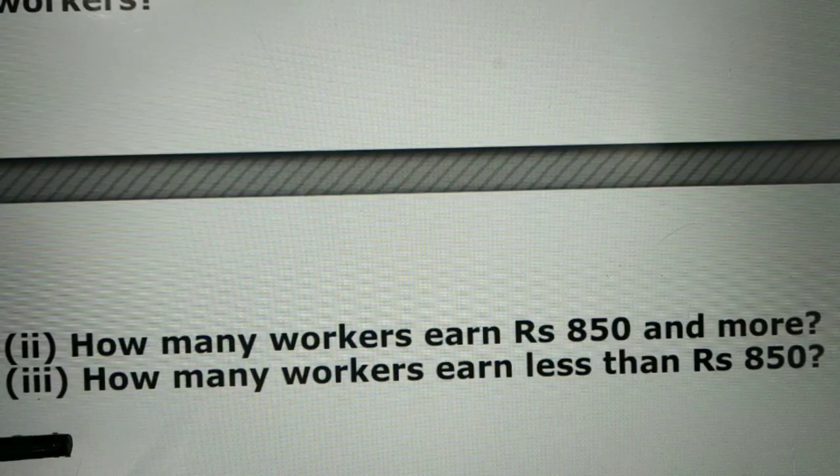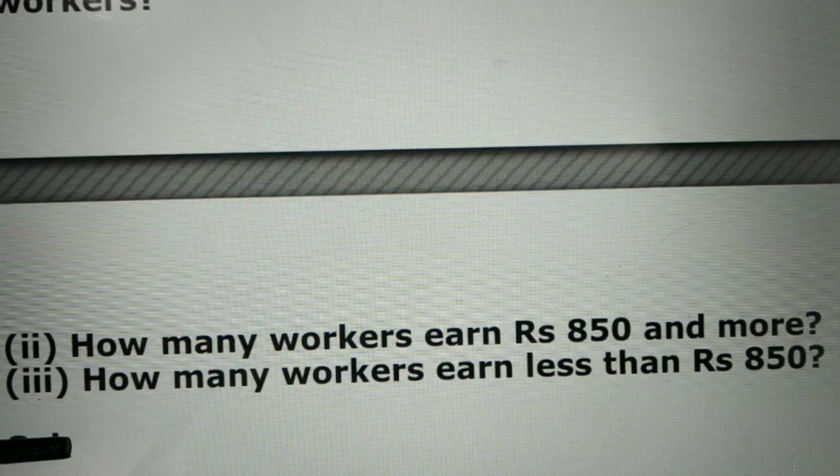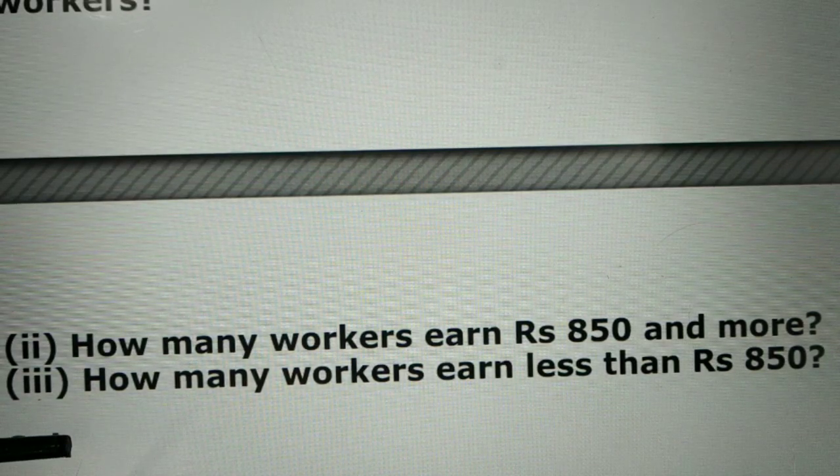Now see the second question: how many workers earn rupees 850 and more? In this case, we have to count the workers who earn rupees 850 or more than 850. Next, how many workers earn less than 850?